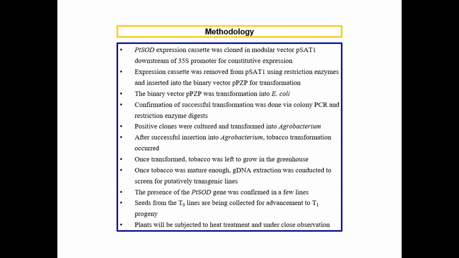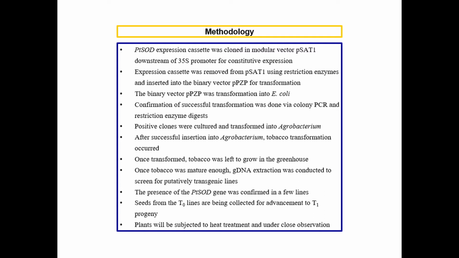To dive into a bit of our methodology before I get into the experimental design in more detail, our pTSOD expression cassette was cloned into the modular vector pSAT1, and then it was removed from this vector and inserted into the binary vector pPZP, which was then transformed into E. coli. Confirmation of successful transformation was done via colony PCR and restriction enzyme digest.